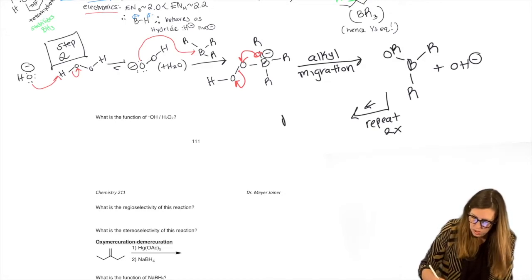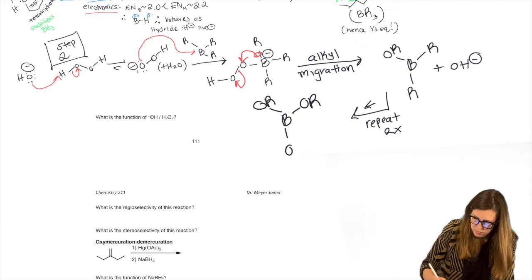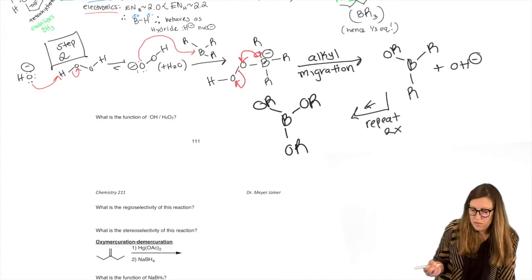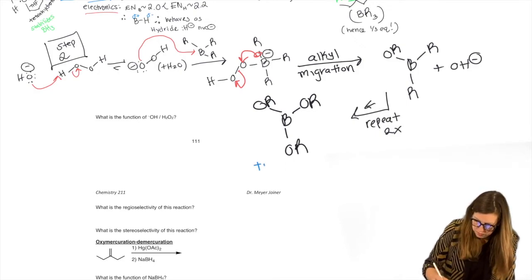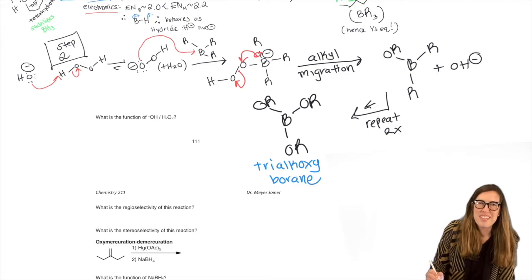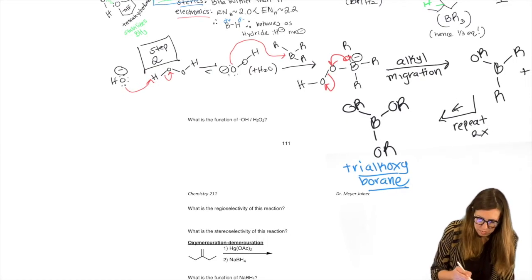Until we get all R groups replaced with OR. This is called, when we have all valencies, free valencies of boron occupied by OR groups, it's called a trialkoxyborane. Why do we name these intermediates? They're like milestones. That's how we know we're getting to the right spot in the mechanism. We're ready for the final step.